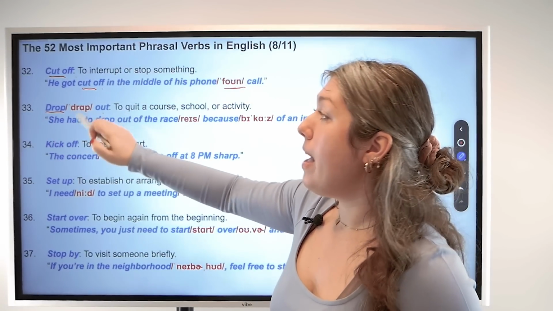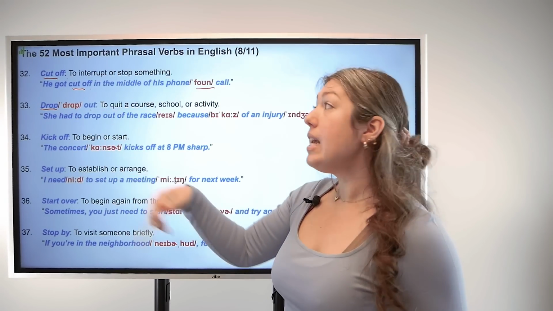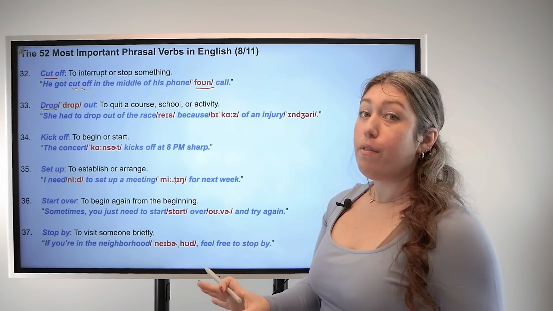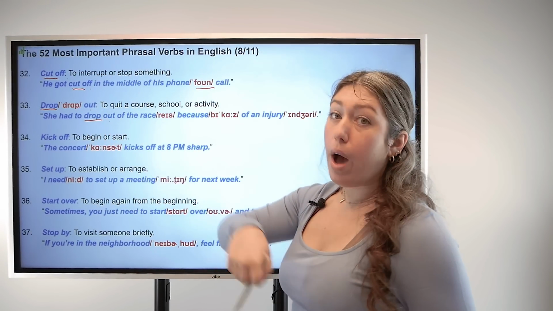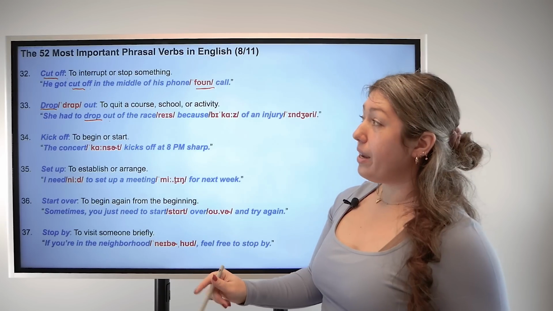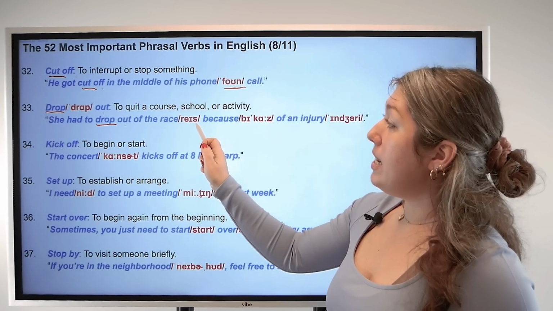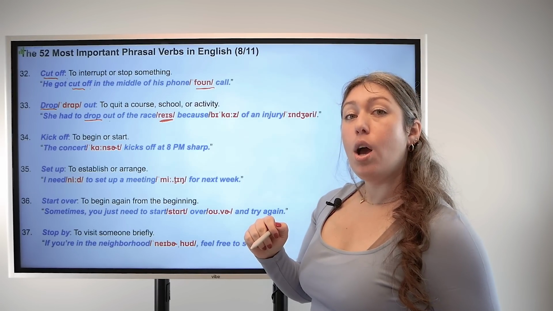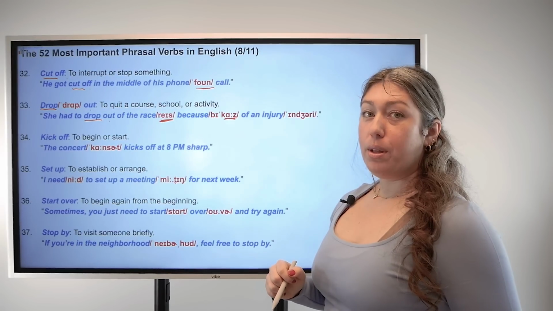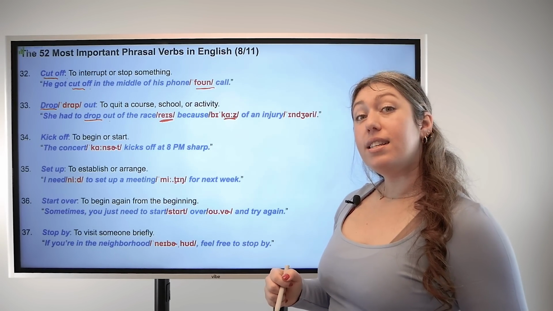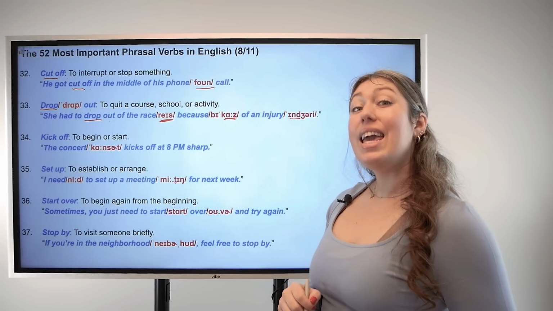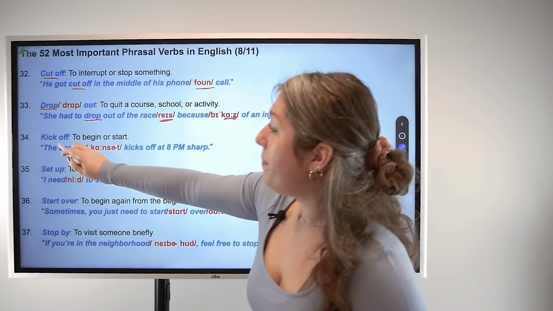And drop out. Base verb drop, particle out. This means to quit a course or to quit school or to quit an activity. For example, she had to drop out of the race because of an injury. So she had to quit the race because of an injury. And remember, for pronunciation, race, race. Because has emphasis on the second syllable. Because, because. And injury, injury.